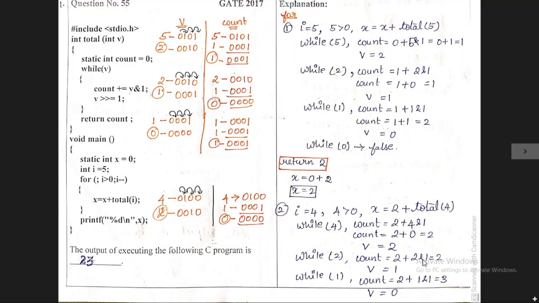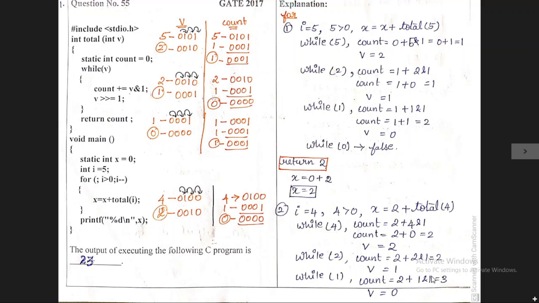2 plus 2 ampersand 1, you already know 2 ampersand 1 gives 0, so 2 plus 0 we get 2 as an output. For the v variable, after right shifting 2, we will get the value 1, so the value of v is now updated to 1. Now the while loop is again called. The while loop condition is true because the v value is 1, so we need to find the count variable and v variable again.